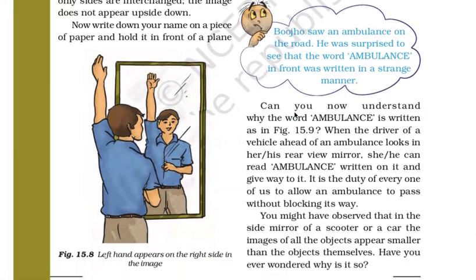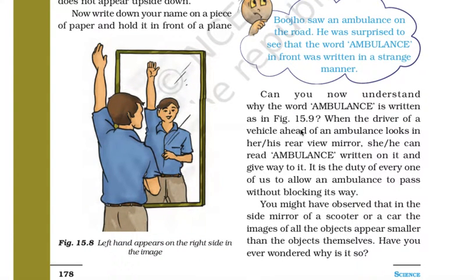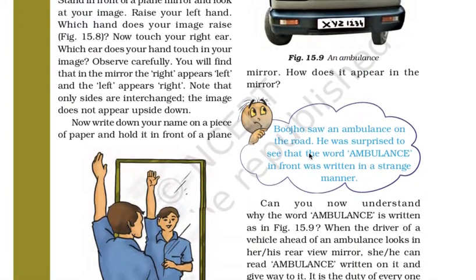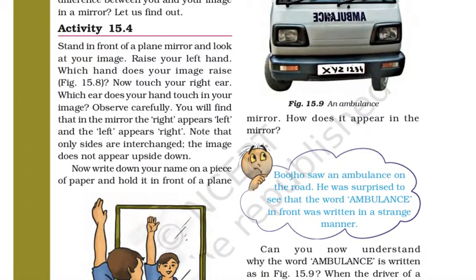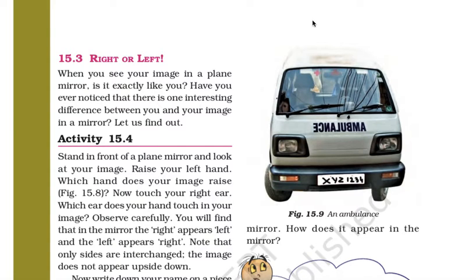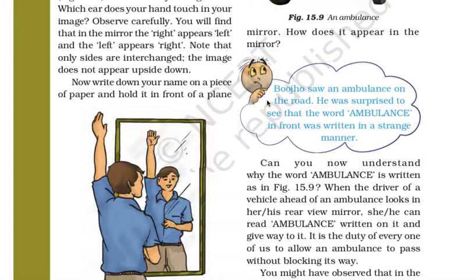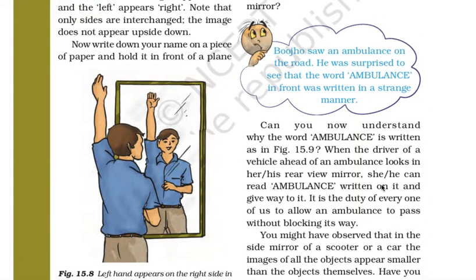When the driver of the vehicle ahead of the ambulance looks in his or her rear view mirror, she or he can read ambulance. So this is the reason why it is written like this. When other people see it in the rear mirror, they can read ambulance properly written. It is the duty of every one of us to allow an ambulance to pass without blocking its way. That's correct. We need to give way to the ambulance.